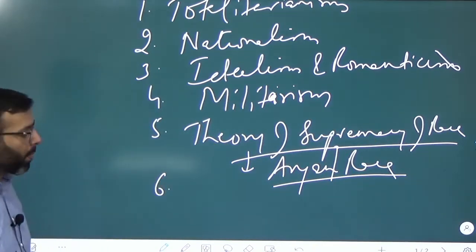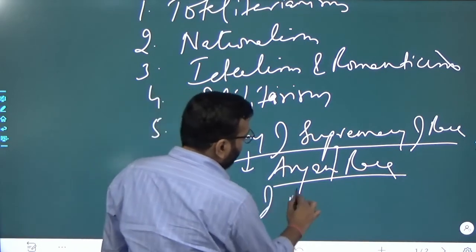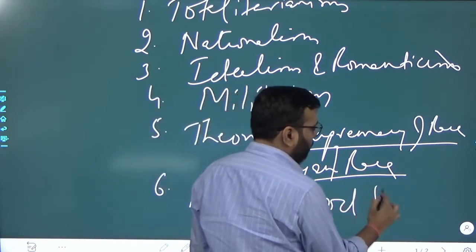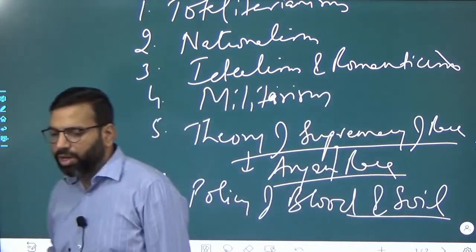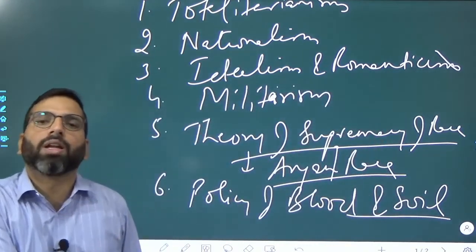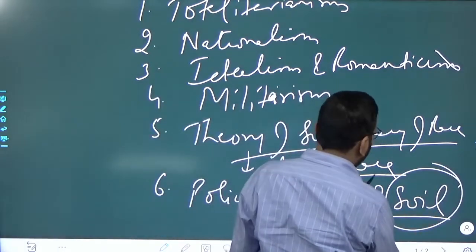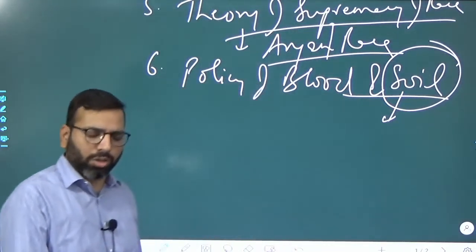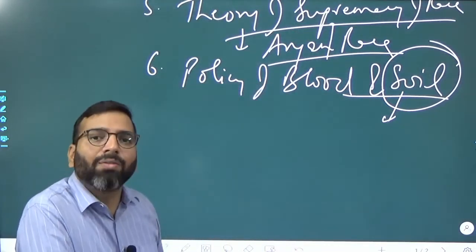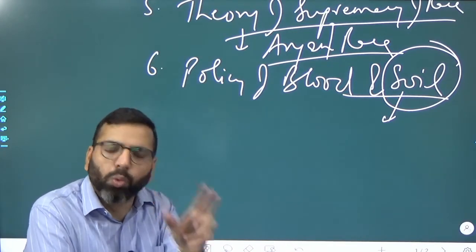Then next point, the policy of blood and soil. Hitler believed in this or gave this policy of blood and soil. Here the soil represents peasants or agriculture. In his Nazism, we have a special emphasis on the peasants and the rural society.